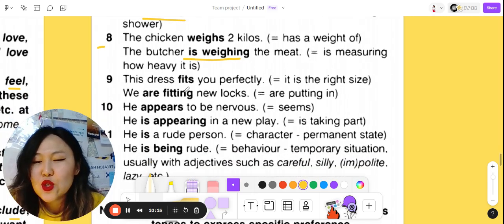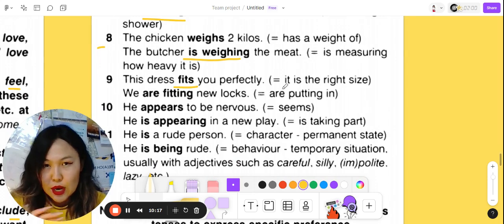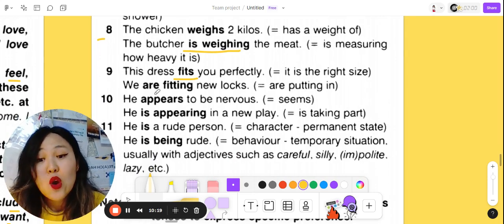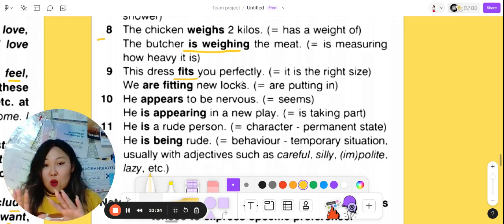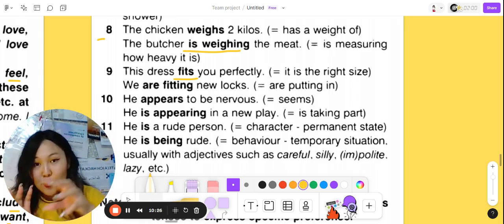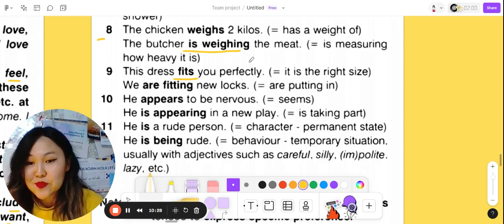This dress fits you perfectly. So it's the right size for you. And we are fitting the locks. We are putting in the locks. It means that you are putting in these new locks.